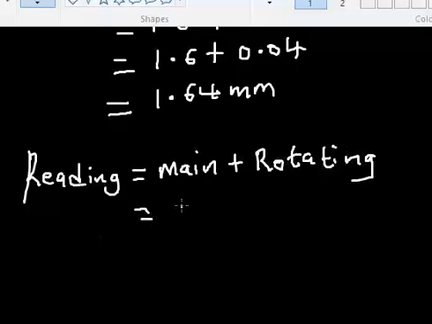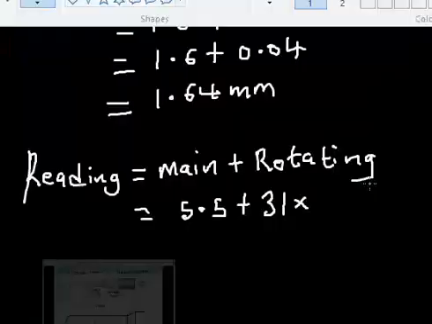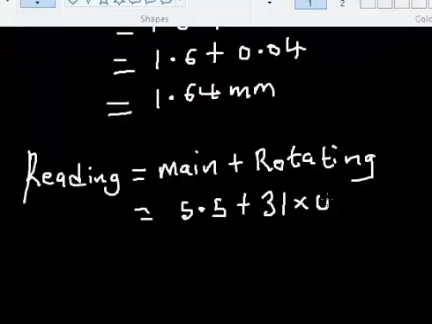All right, from what we have there, the main scale gave me 5.5, and the rotating scale is 31. Okay, division. Please, you need to ask because each division should have a particular value, and that is it for a micrometer screw gauge. The precision of a micrometer screw gauge is 0.01. That means each division is 0.01. So since we are having 31 divisions, that's going to be 31 times 0.01.